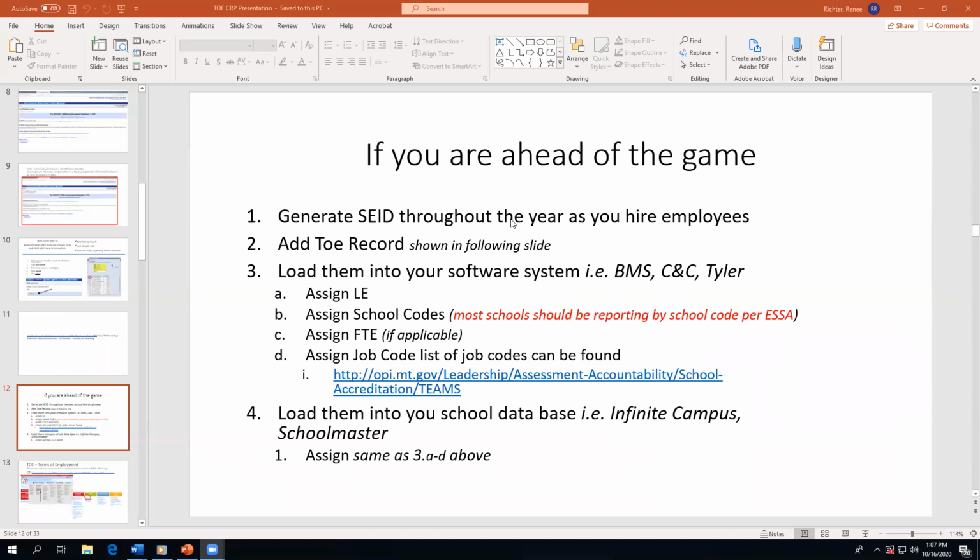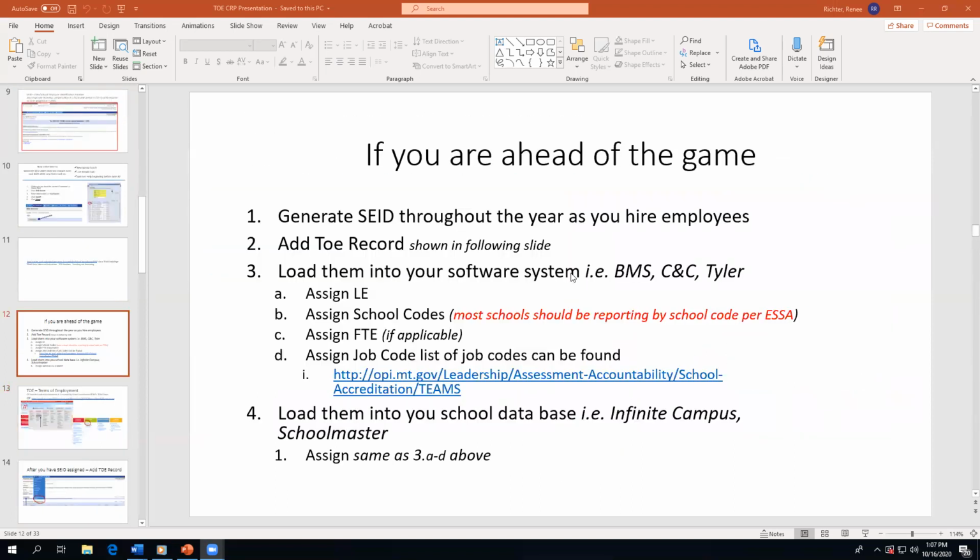If you're ahead of the game, you will generate your SEID numbers throughout the year as you hire your employees, and you'll need to add your TOE records, and those are in the following slides. Make sure you add this information into your software system, Black Mountain Software, CNC, or Tyler.